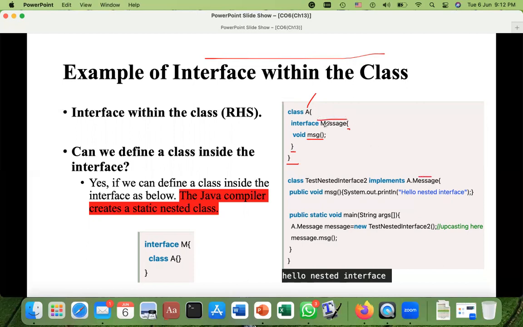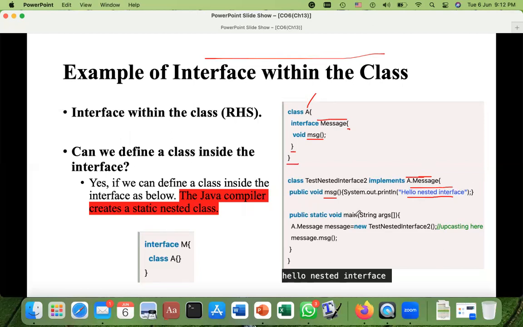And how can I access this interface, which is available in class A? A.Message. This is the same way that you saw on the previous slide. And then this is the body of that abstract method MSG. And it is doing what? It has only one statement, System.out.println, just printing Hello nested interface. When will it be done? When the main method executes.